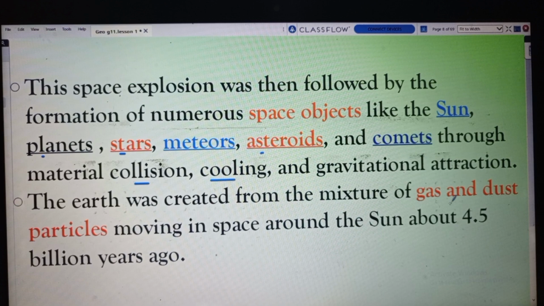According to the Big Bang theory, the planet Earth was formed from a mixture of gas and dust particles moving in space around the sun about 4.5 billion years ago.